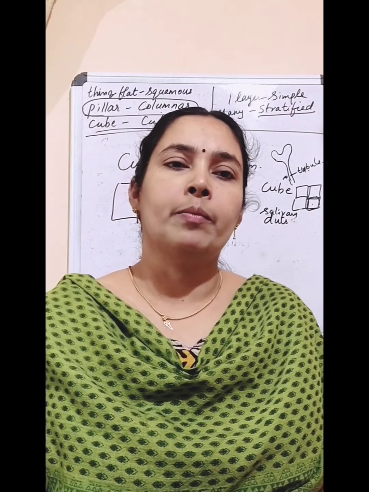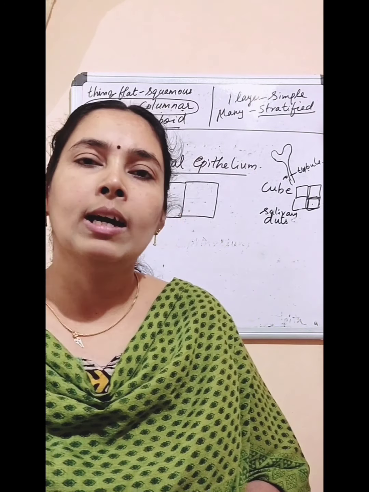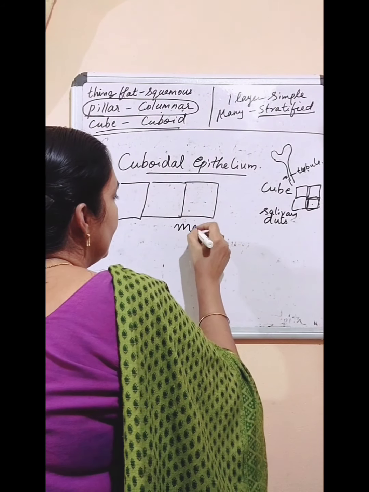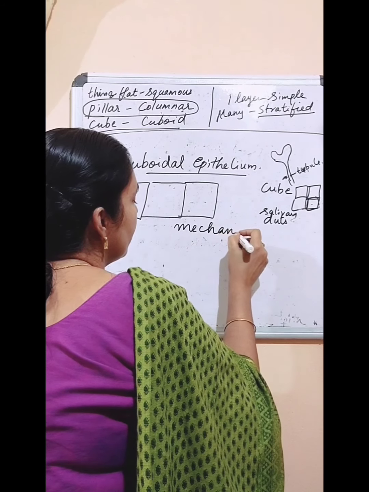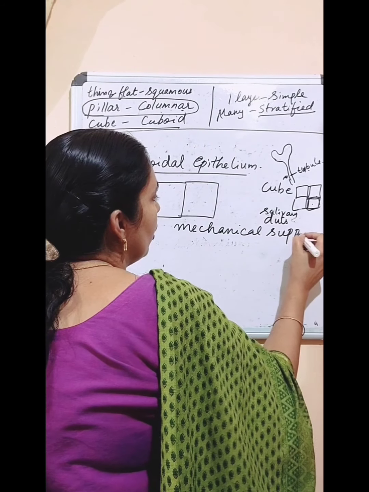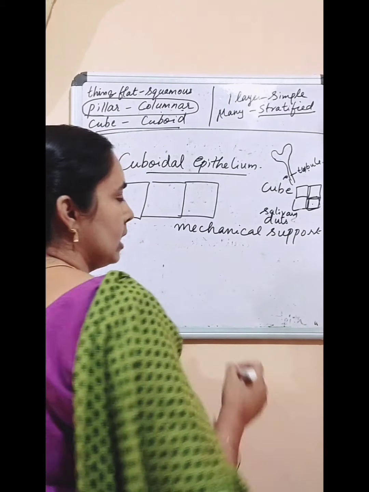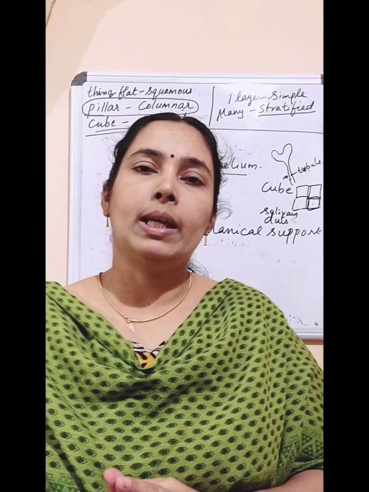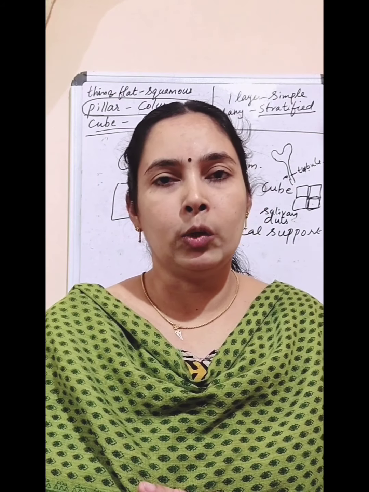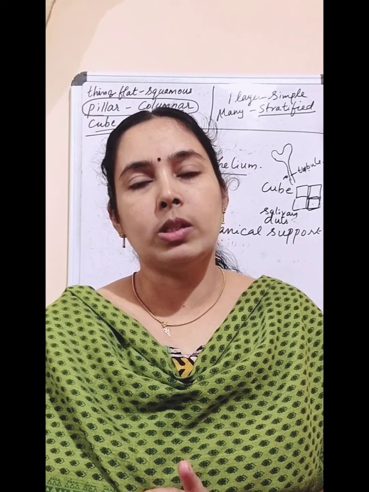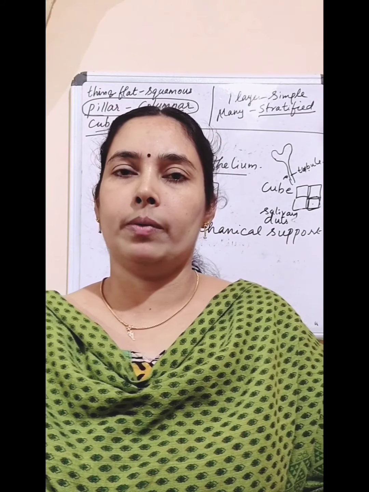We can see it in our kidney tubule and salivary ducts. And what is the function? Its function is to give mechanical support. So cuboidal epithelium is present in the kidney tubules and salivary ducts. It is cube-shaped and it gives mechanical support.